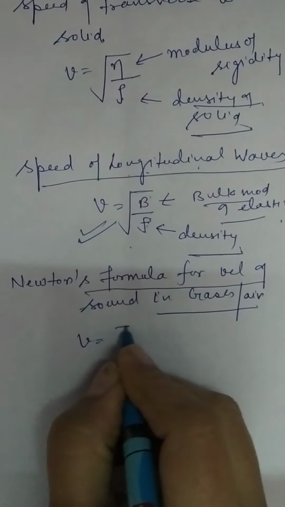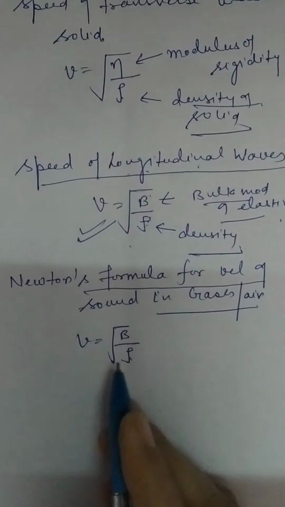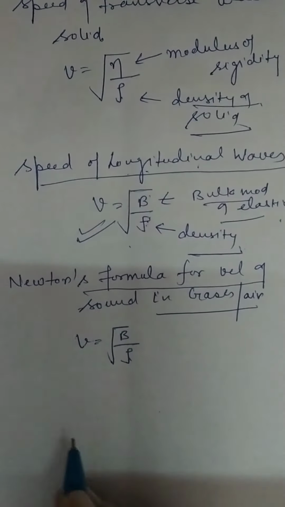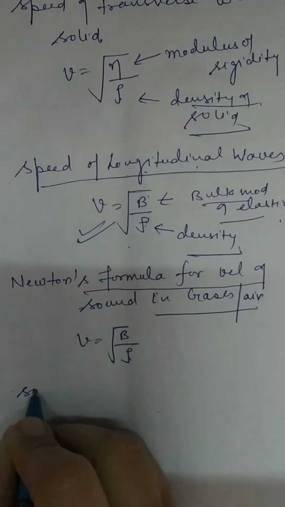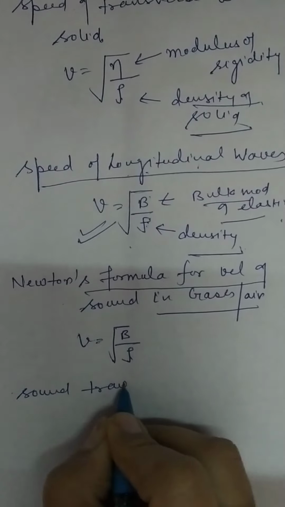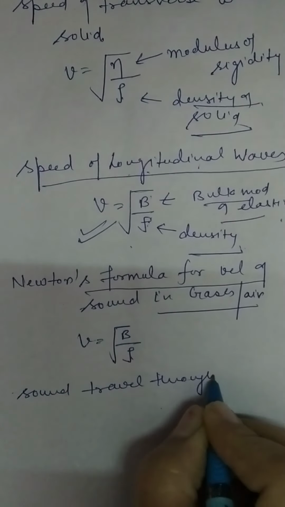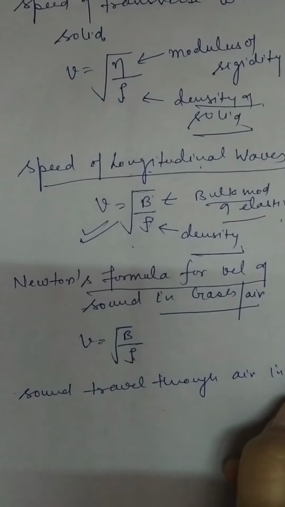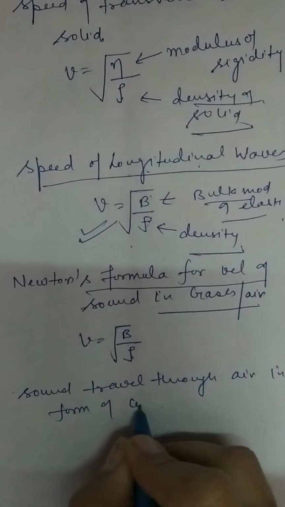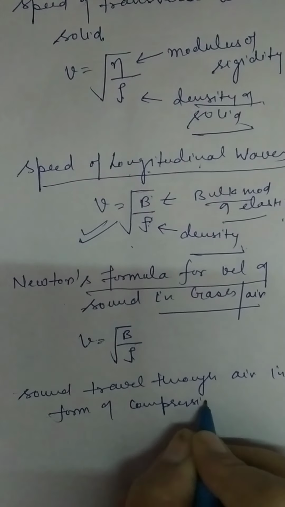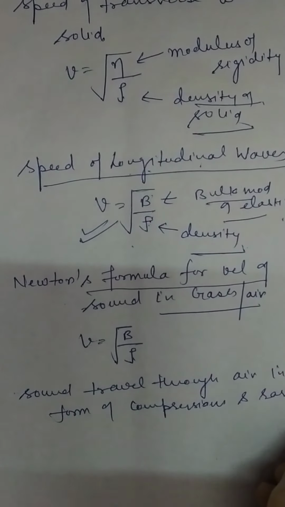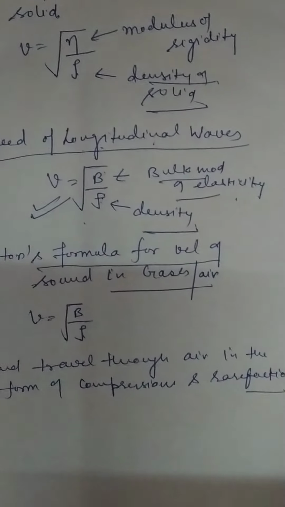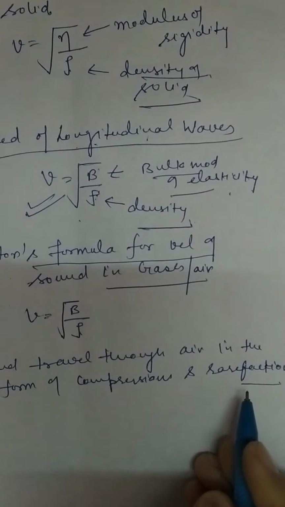That we have discussed. Now what did Newton consider? While considering that the sound wave is traveling through air, sound travels through the air in the form of compressions and rarefactions, and the process of formation of compression and rarefaction is an isothermal process.